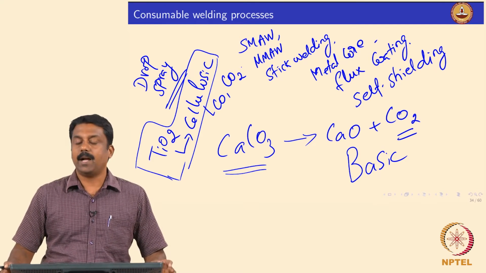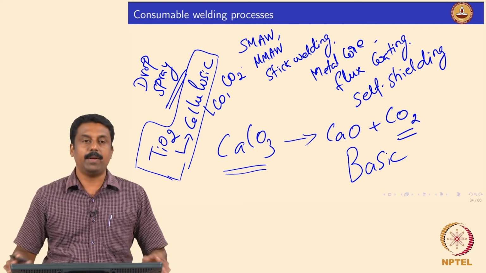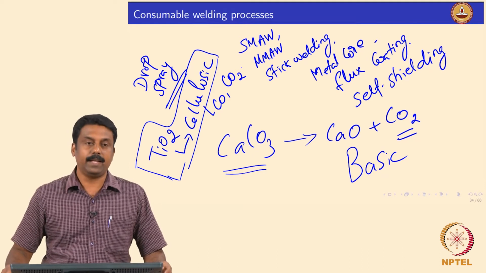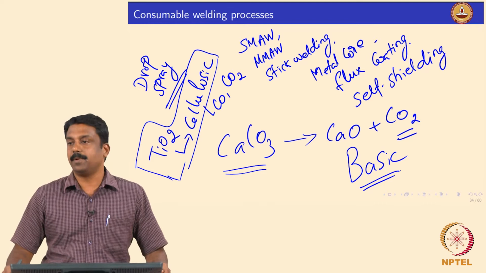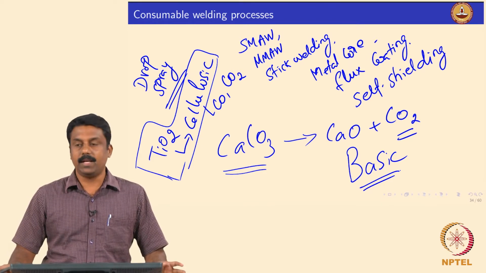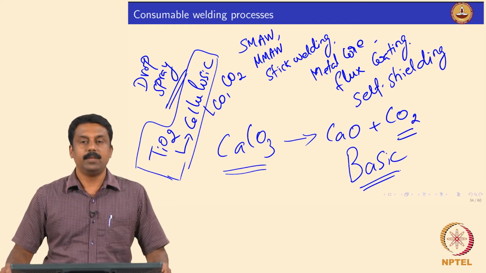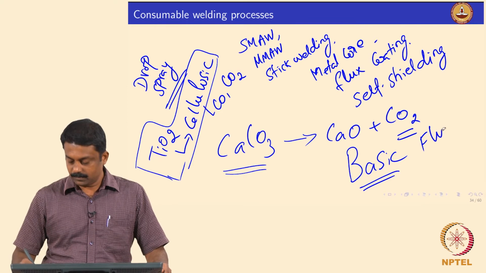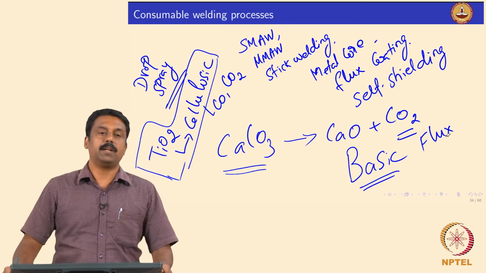So, for welding thicker sections, 25 mm thick plates or even higher, we prefer using basic electrodes, which is calcium carbonate, because when you use calcium carbonate, we make sure that the shielding gas is only carbon dioxide, right. So, the basic flux coated electrodes